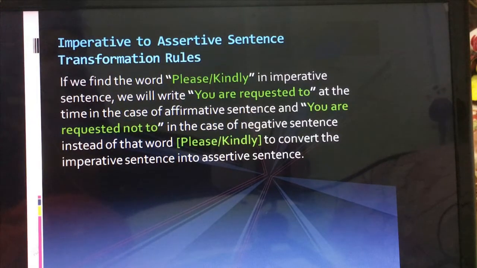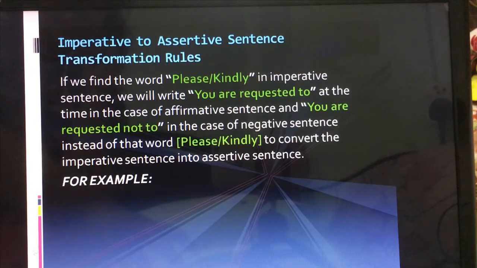First one, if we find the word please or kindly in an imperative sentence, we will write "you are requested to" in the case of an affirmative sentence, and "you are requested not to" in the case of negative sentences, instead of the word please or kindly, to convert the imperative sentence into assertive, or we say declarative sentence.